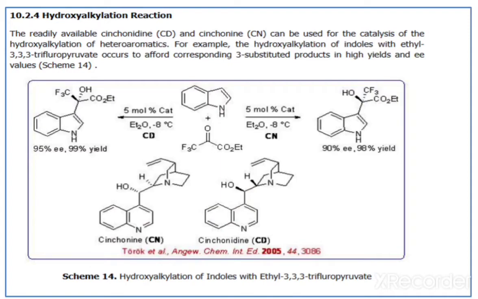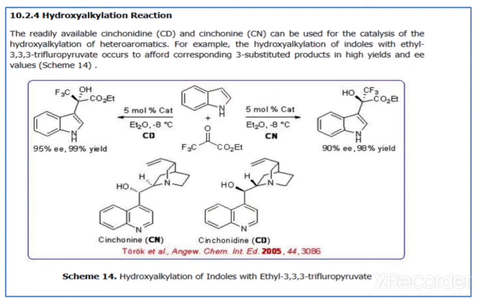Now the hydroxylation reaction. The readily available cinchonidine, that means CD, and cinchonine, that means CN, can be used for the catalysis of the hydroxylation of heteroaromatics. For example, these catalysts are easily available and can be used for catalysis of the hydroxylation of heteroaromatics.